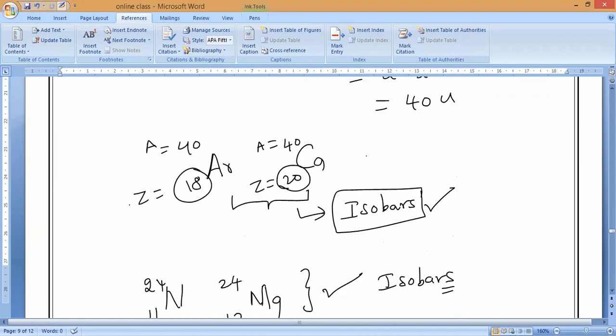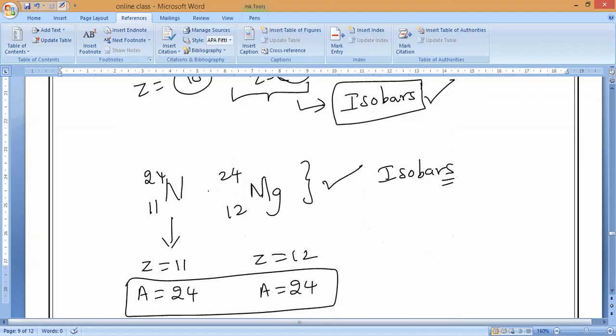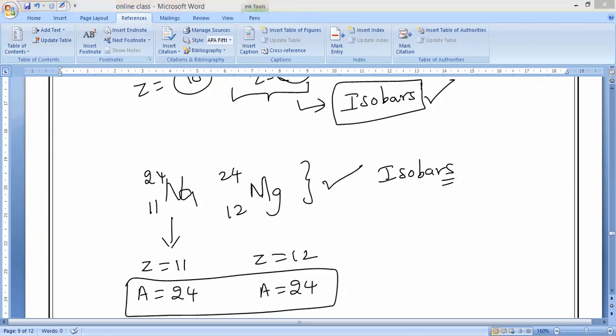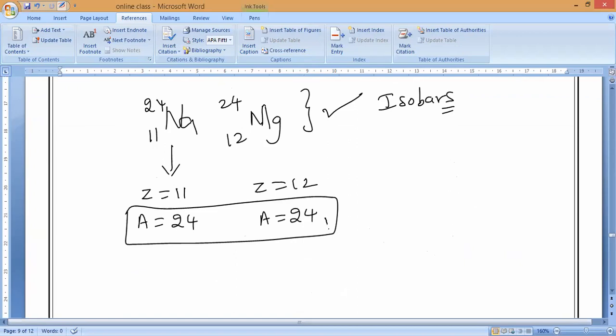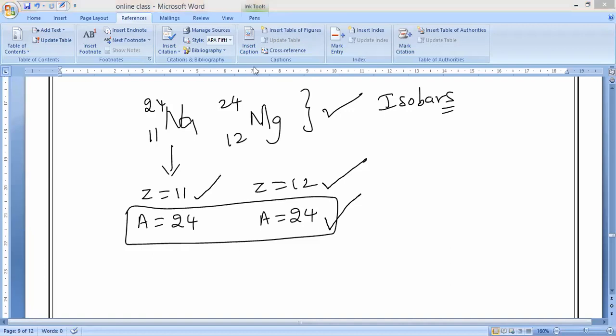In the same way, sodium 11, 24 and magnesium 12, 24. Irrespective of the number of protons and neutrons, if you add the sum, the mass number is the same but the atomic number varies. So this is what we call isobars. Is it okay, guys? Everybody? Yes, sir. This is the last concept in this chapter.